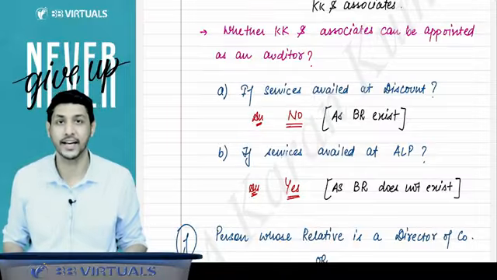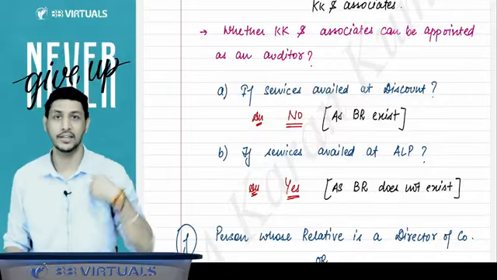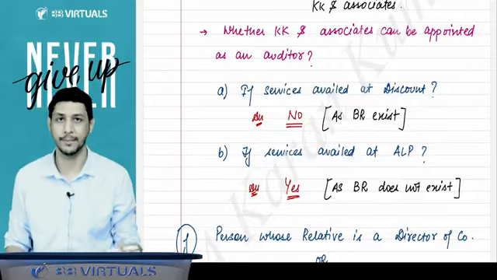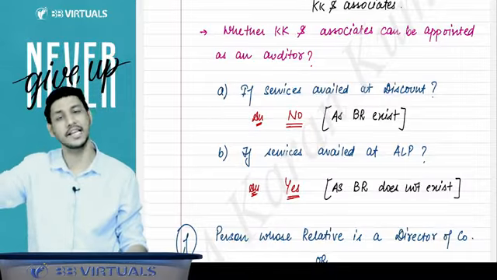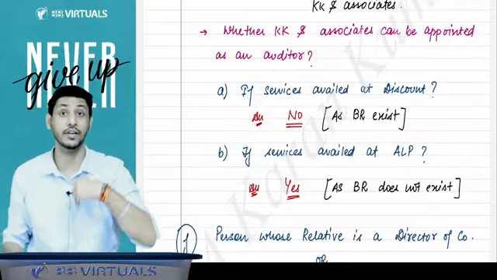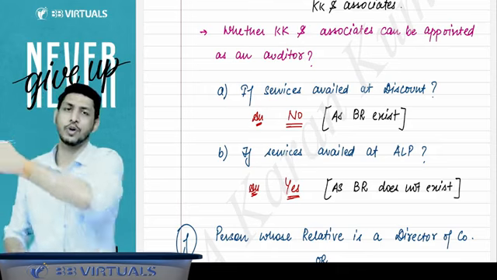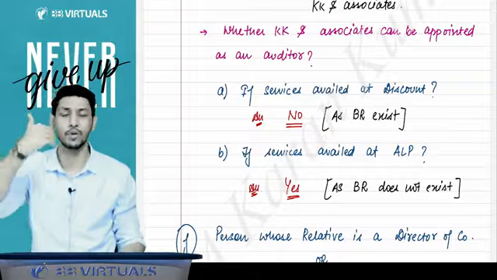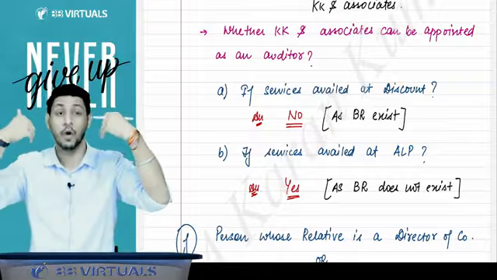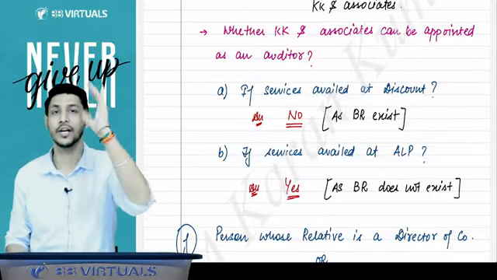Suppose your company is Airtel and I am using the internet of your company. If you are giving me the internet plan at rupees 1000, for example, and giving another person's plan at the same rate of 1000 rupees, then there is a commercial transaction between us. I am taking your service and paying you the money. But if you are charging 1000 rupees from others as well, there is no favor on my side. You are not doing any favor to me. So I will be allowed to be the auditor of your company.